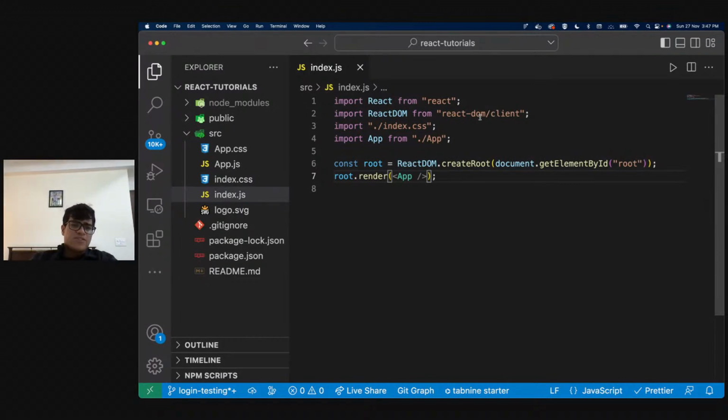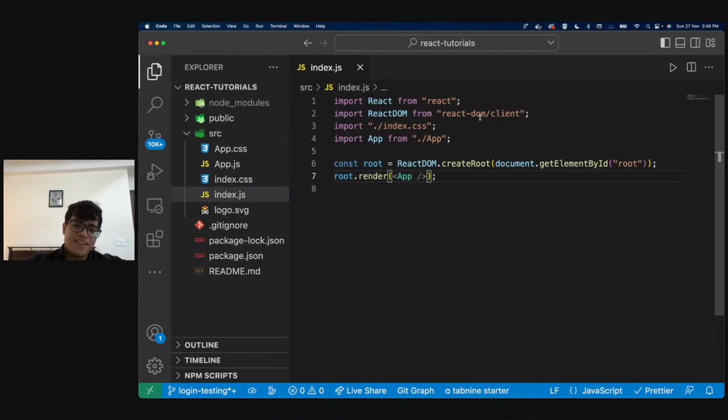Anyway, so coming back, right? Inside our index.js, we see that there is this root component, and we are rendering something inside this root component. Now, I'm pretty sure everybody does understand what render means, right? Render just means that we basically want this to appear on the screen. In basic English language, that's how I would put it, right? We just want something to get viewed on the screen or get rendered on the screen, and that's what's happening. So we are now saying that inside this root, the div root, which has the ID of root, right? Inside that div, I want to render this particular thing.